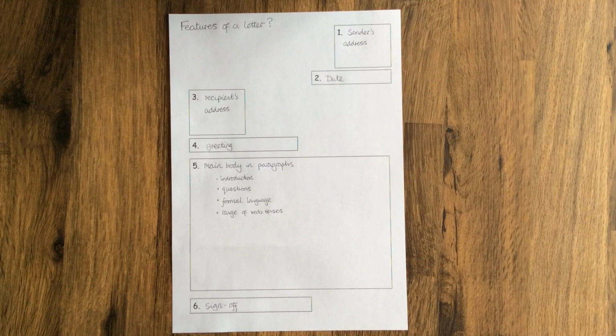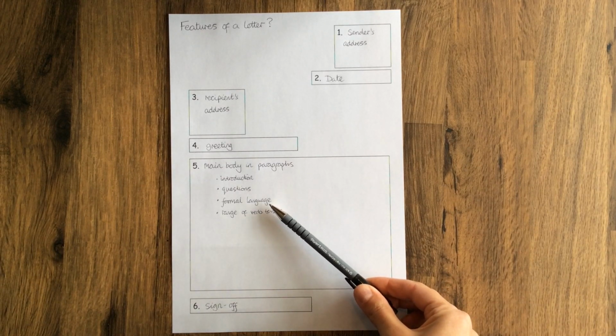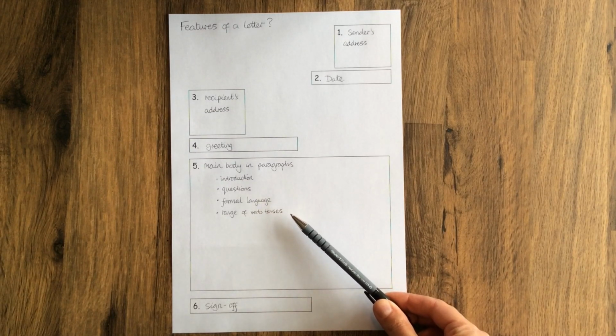You could choose to do the same, or you could choose to write a letter to your new secondary school teacher from yourself, and you could give it to your teacher on your first day of high school. I'll leave that choice up to you, but remember, when writing to a teacher, especially one that you don't know, your letter should be a formal one. So I shall add on that we should use formal language for our letter today, standard English with no slang. In our letter, we will also need to use a range of verb tenses.